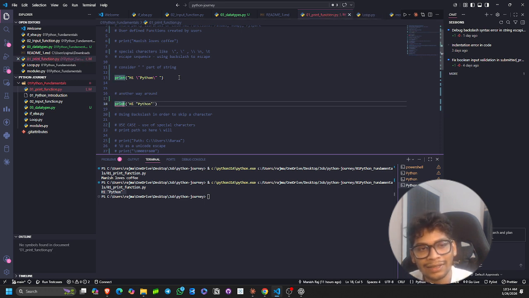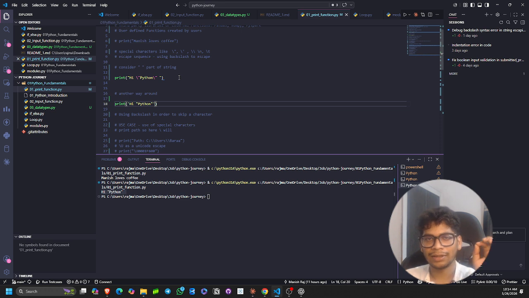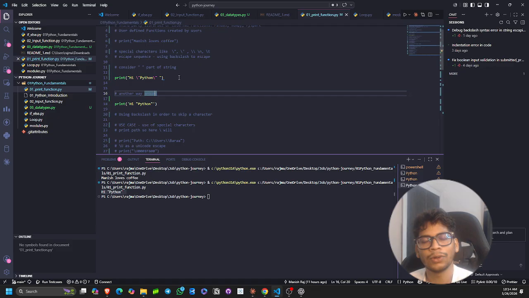So this is a way, but here we are not using a backslash. I would suggest you use a backslash because it's a general rule for escaping characters: you use a backslash and it will escape the character. I don't want you to remember another thing, that here you use single quote and then double quote. Python will get the idea that the string is completing under the boundary of the single quotes and the double quote is included in the string. So I want you to use the above code because it's a general rule to escape a character with a backslash.